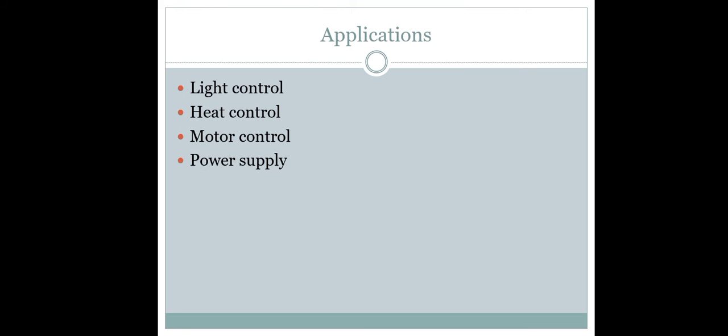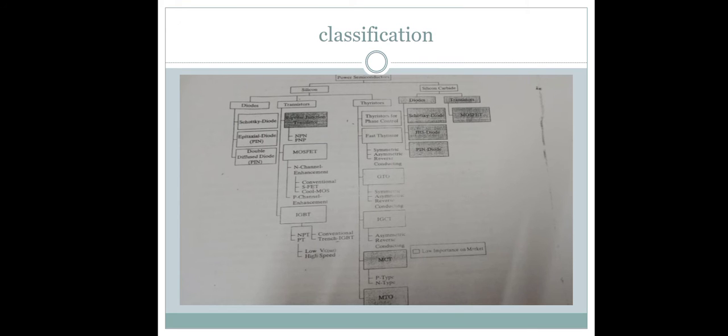Next is the application of power electronics. It is used in light controls, heat controls, motor controls, and power supplies such as UPS and other instruments. Vehicle launching systems in aerospace are an example of power electronics applications. Others include electrical fans, electroplating, food mixers, furniture, gas trains, clock alarms, and battery chargers. These are the applications of power electronics.